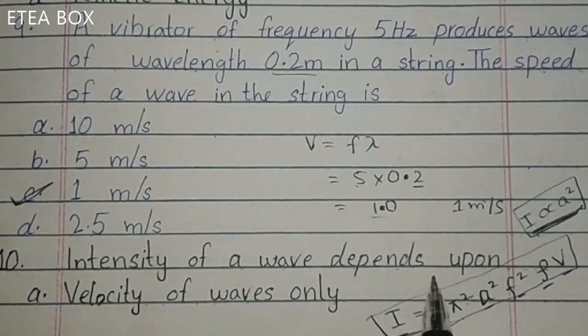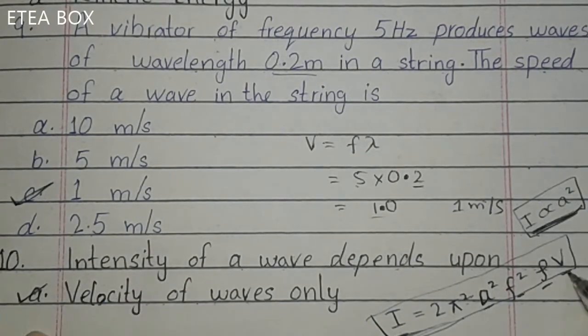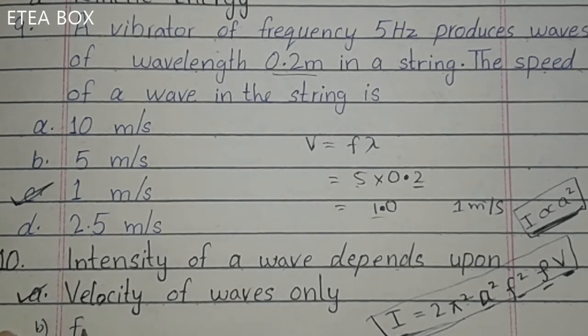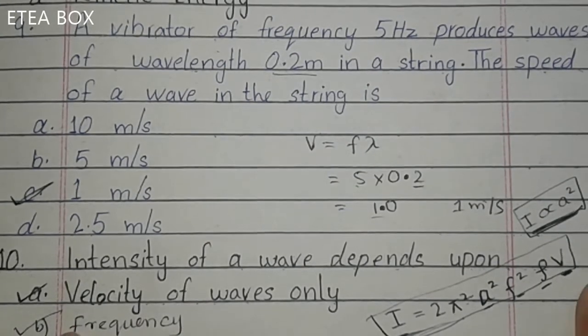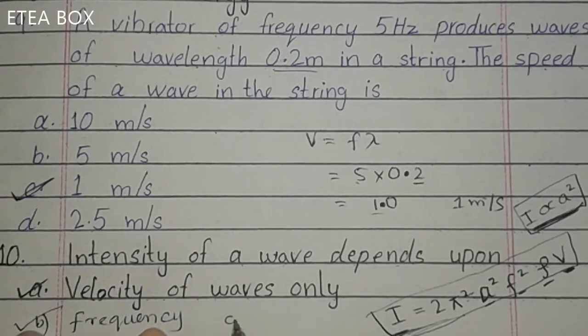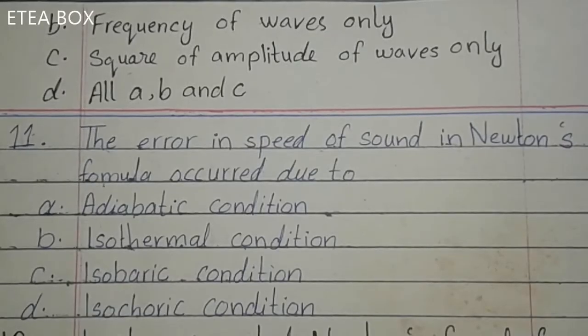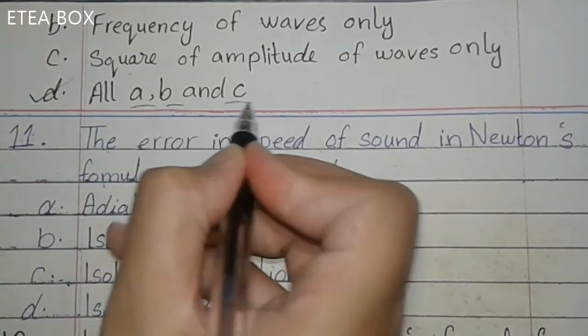Now look, intensity depends upon, option A is velocity of the waves only. This one is also correct because here it is the velocity, and the intensity also depends upon the frequency. Option B is frequency of the wave, so this one is also correct. And option C is square of the amplitude. Directly proportional to square of the amplitude, so C is also correct. So it means that A, B and C are all correct. Intensity of wave depends upon velocity, frequency and the amplitude. Look here, option D is correct, all A, B and C.